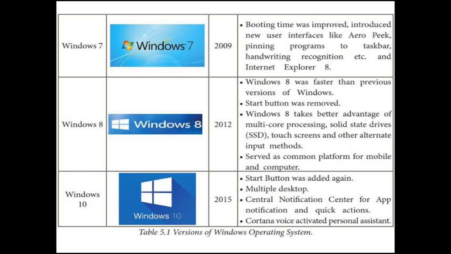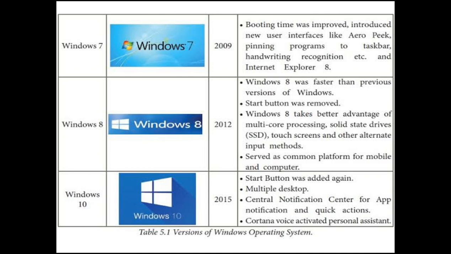The next one is Windows 10. It was introduced in the year 2015. The start button was added again. Multiple desktops can be used. There is a central notification center for application notifications and quick actions.